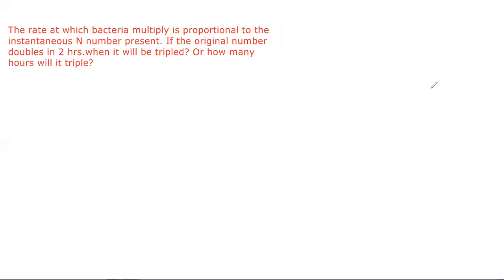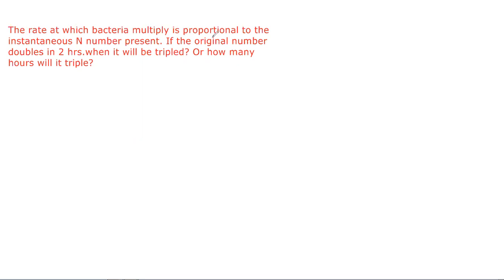So what is the difference? In previous problems we calculated the number of bacteria, but here they are asking to calculate time. They ask when it will be tripled, so at what time the number of bacteria will be tripled. So N they mentioned, t we need to calculate, and in previous problems we calculated only the number of bacteria. This is the complete statement they mentioned.